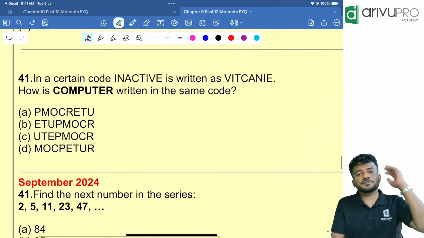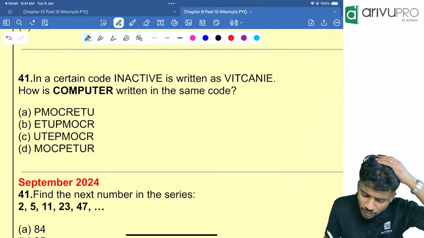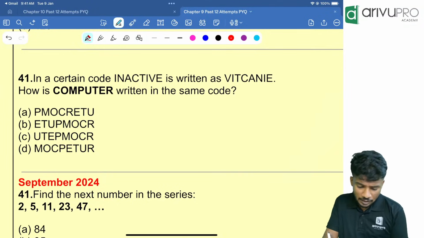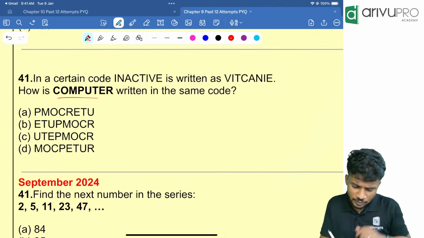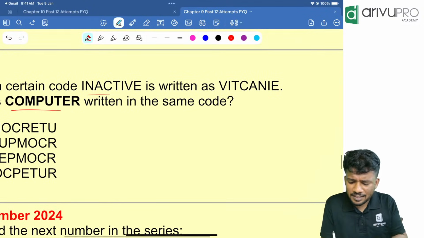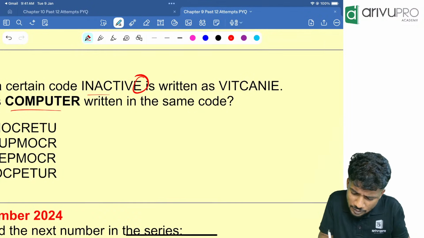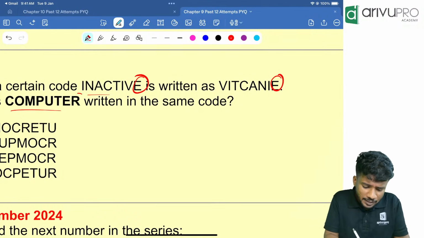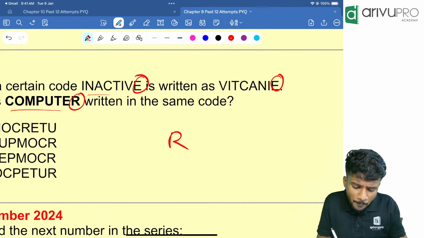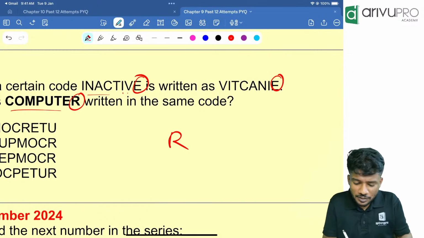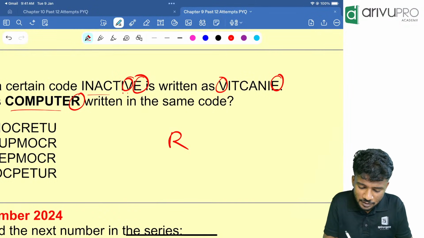Now the last question of June 2027. In a certain code, inactive is written as VITCANIE. Okay. Then computer is written as what? Look here, all the letters are in the code also, right? Now if you ask me, E is not changed. E is same itself. That means I can write the last letter as R itself. But what is happening is, rest of the letters we are writing in the opposite manner. So V is becoming the first letter, I is becoming the second letter, T is becoming the third letter, C is becoming the, likewise it is changing.